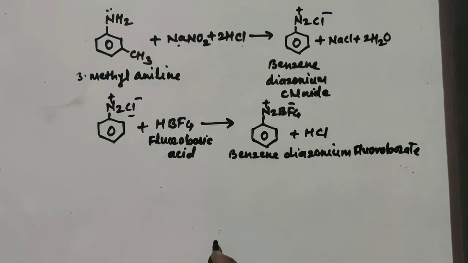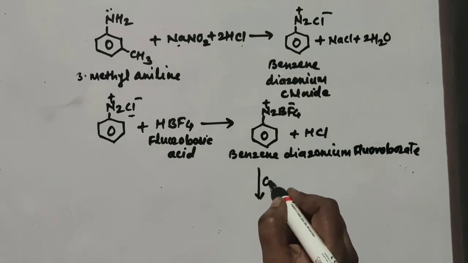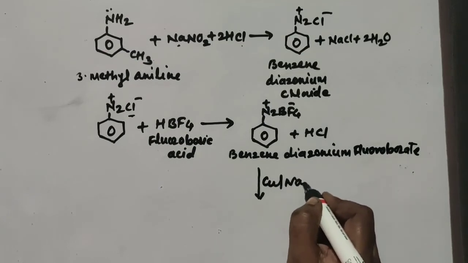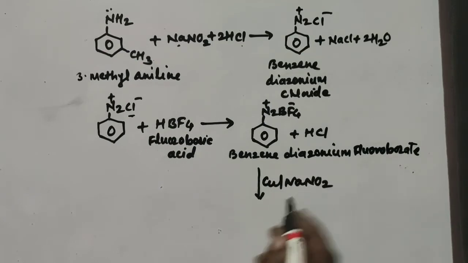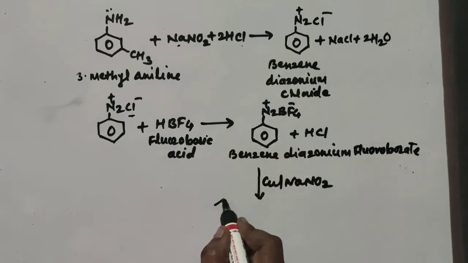This benzene diazonium fluoroborate, when it reacts with copper in NaNO2, sodium nitrite, then in that case the whole group N2BF4 is replaced by the NO2 group.